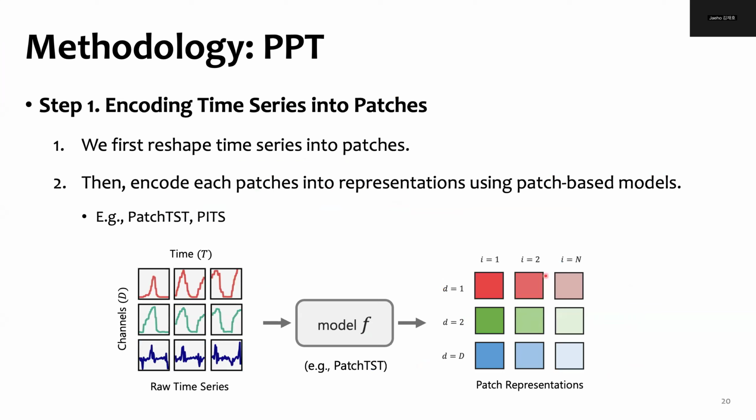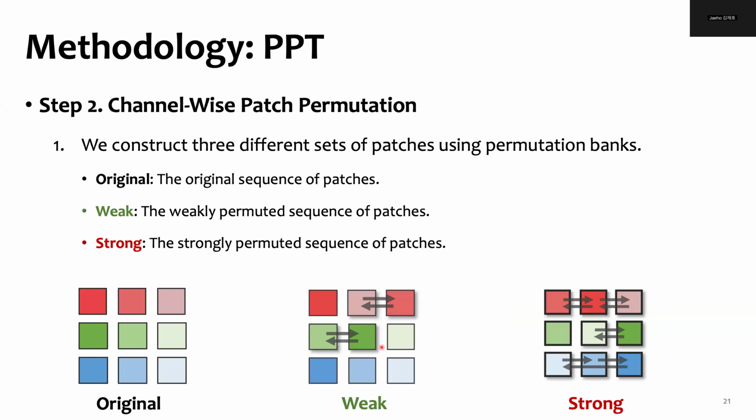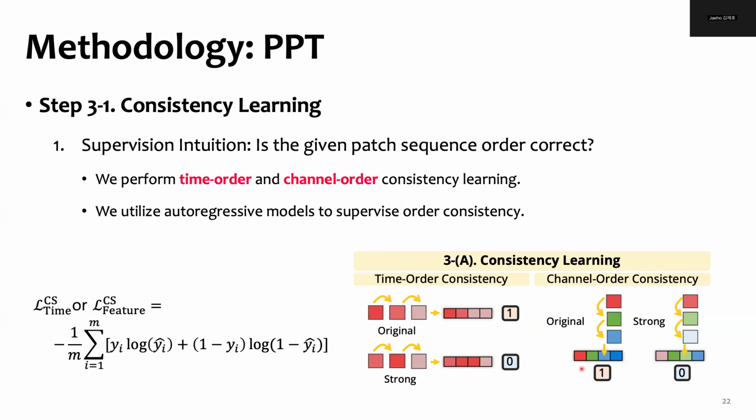So here is the detailed methodological section. Time series are individually represented as representation vectors using models such as PatchTST and PITS. We construct three different patch permutations: the original, weak, and strong.